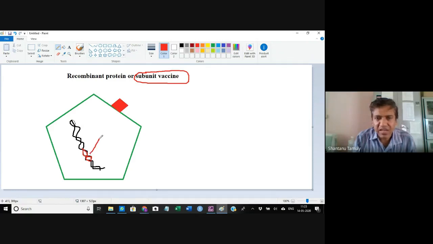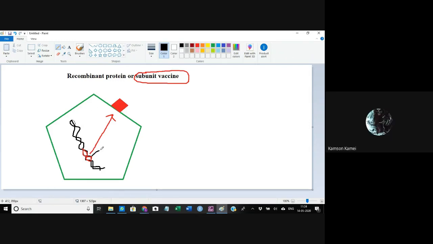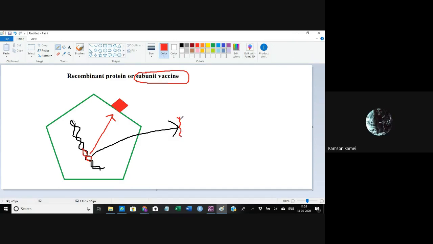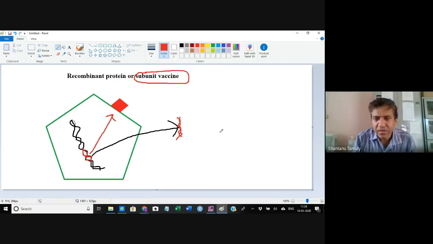The gene that is responsible for making this particular epitope. So we can isolate this gene. We will take only that particular gene.